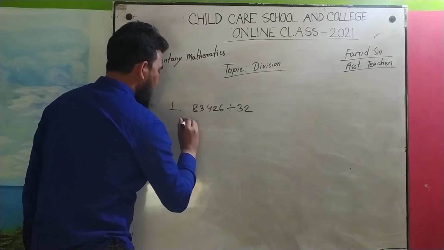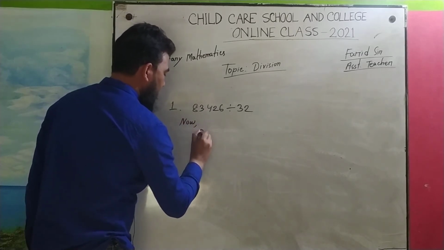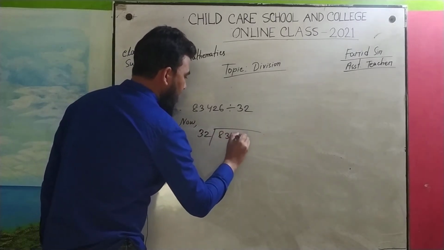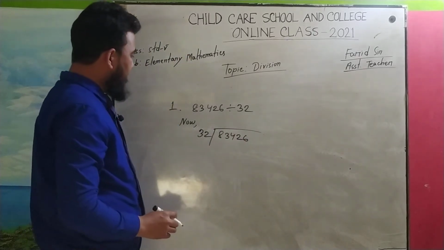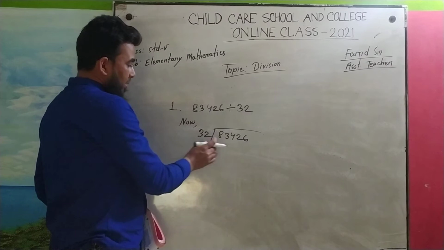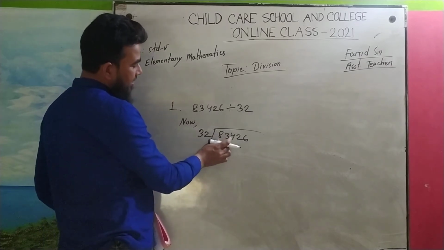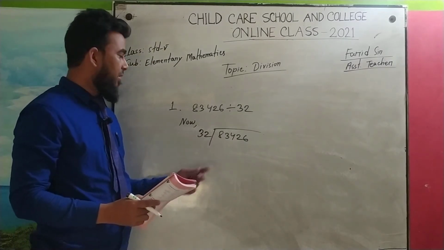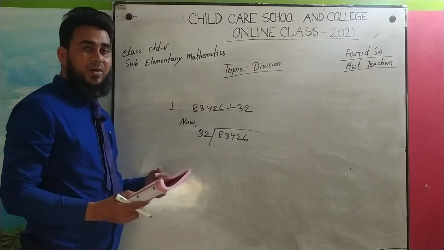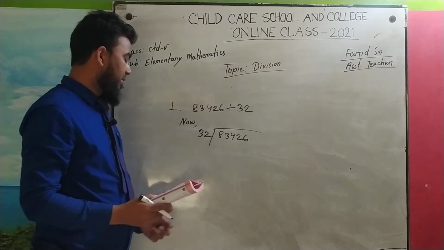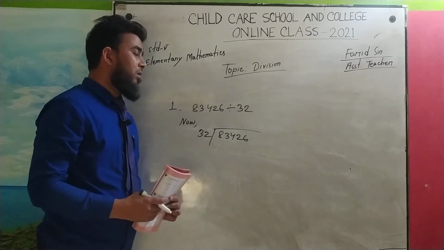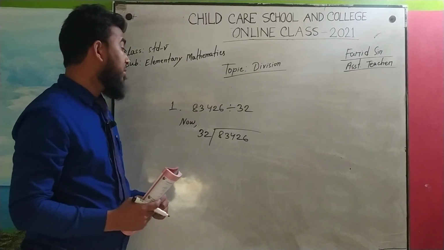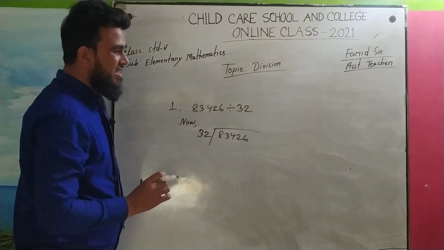We can write here 32 and 83,426. And look, we have 32 and we have to take your first two digits, I mean 83, because if we take 8 this is not possible, because 8 is smaller than our divisor, so we have to take 83. Now this is the question, how can we divide? We don't know the multiplication table of 32, so this is the easy technique.